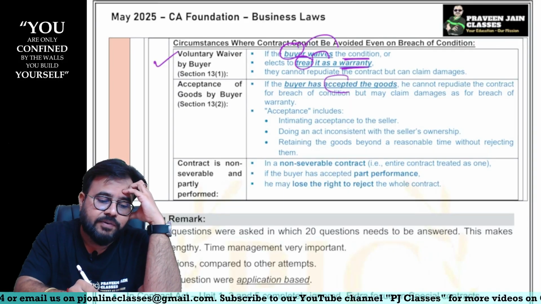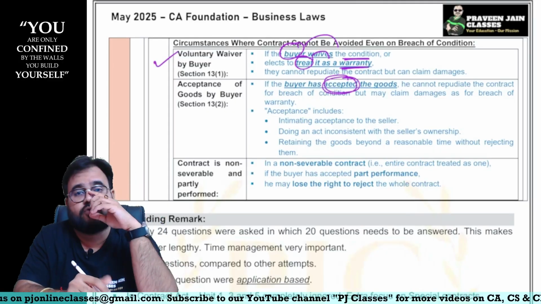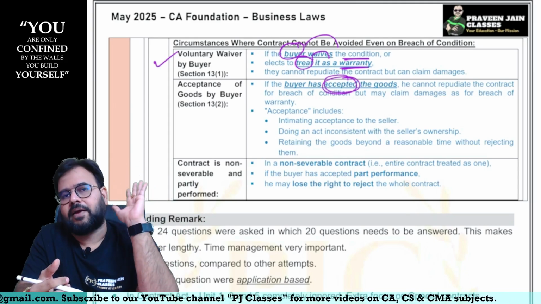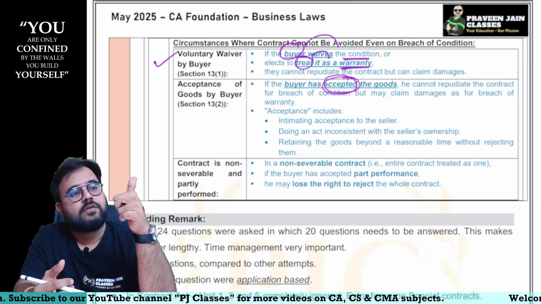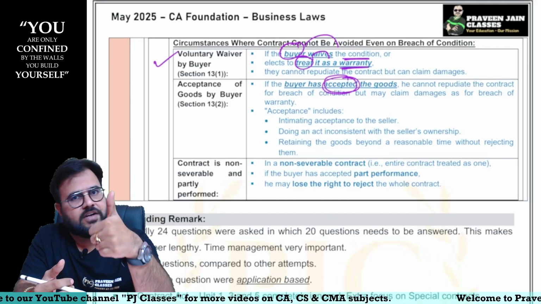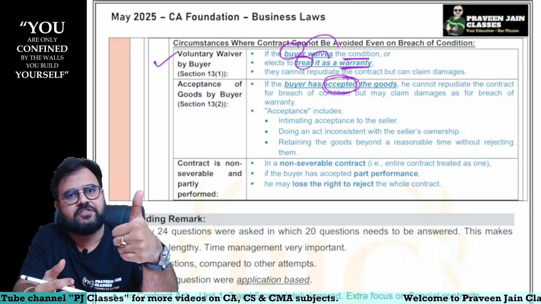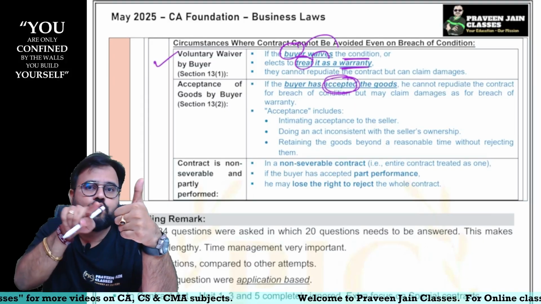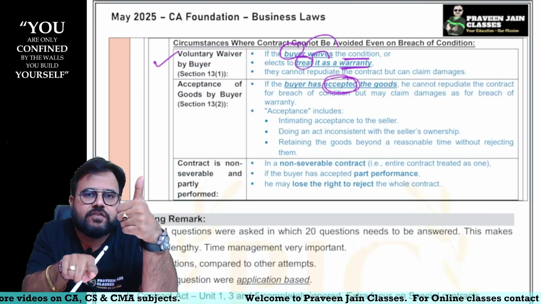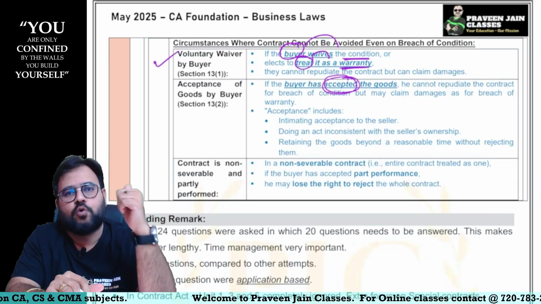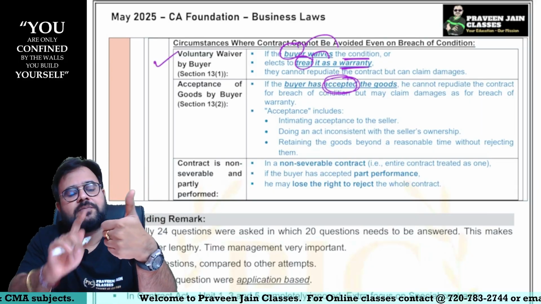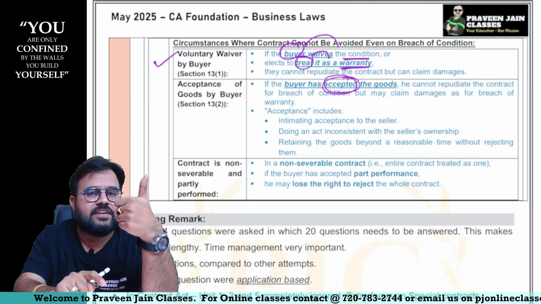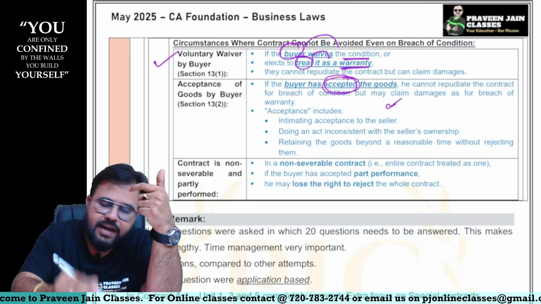Now who has accepted the goods, sir? The buyer has accepted the goods. Meaning he started using the goods, etc. Then in such a situation, Mr. Buyer, understandable, you purchased the goods based on certain conditions. They were very, very important stipulations. We understand. Why did you use the goods? As you use the goods, indirectly it proves that you want to claim the ownership, sir. And if you want to claim the ownership, now the contract will not be voidable, sir. In other words, you cannot rescind the contract. Yes, you can still claim for damages, sir.